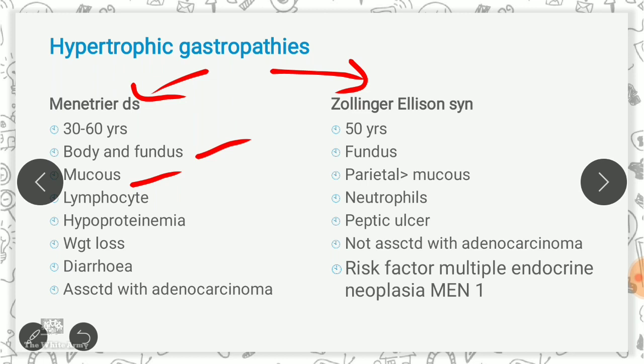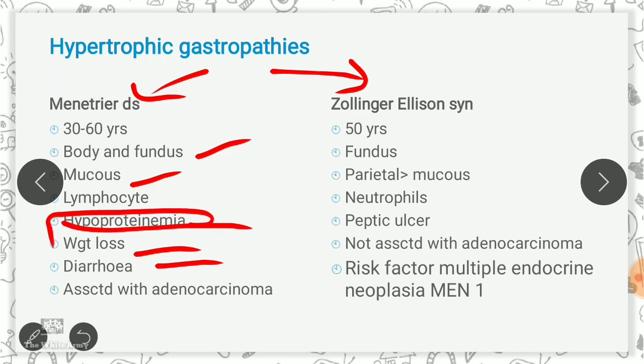The main symptoms you find are hypoproteinemia, weight loss, diarrhea. Secondary symptoms may be weight loss, diarrhea, and peripheral edema. Mainly, it appears with hypoproteinemia due to protein loss enteropathy. It may affect both children and adults. There is irregular enlargement grossly of rugal folds. Histologically, there is hyperplasia of foveolar mucosal cells.